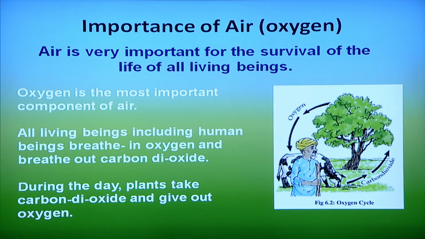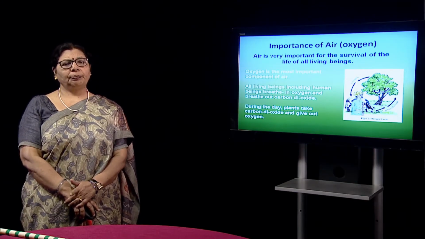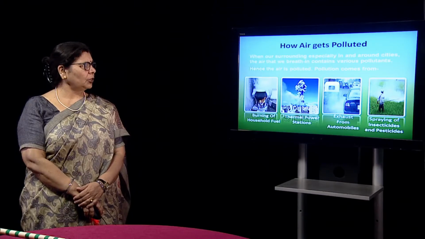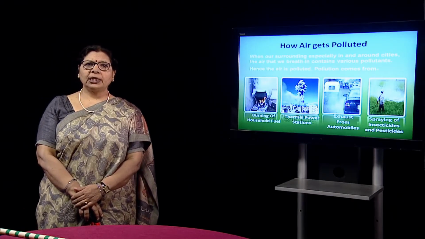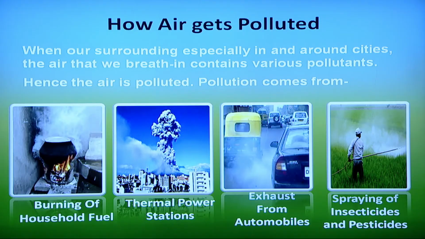So, in the daytime, plants release the oxygen which the animals and human beings breathe in, and in the night, plants give out the carbon dioxide. That is the reason why we sleep in the night. How does air get polluted? When our surroundings, especially in cities and around cities, the air we breathe in contains various pollutants. And where do these pollutants come from? Burning of household fuel, thermal power station, exhaust from automobiles, and spraying of insecticides and pesticides.